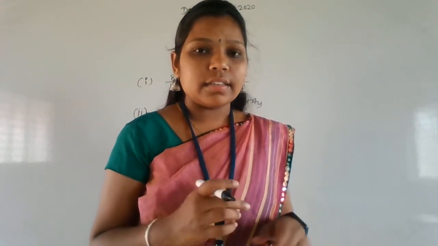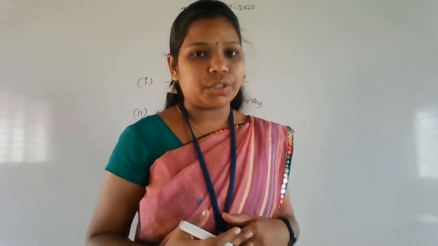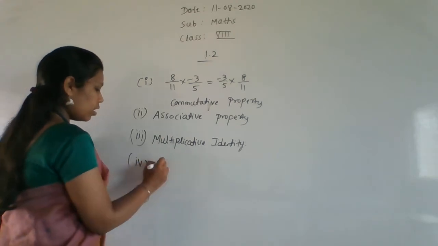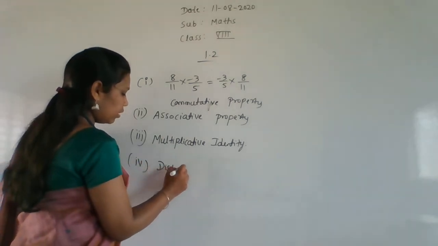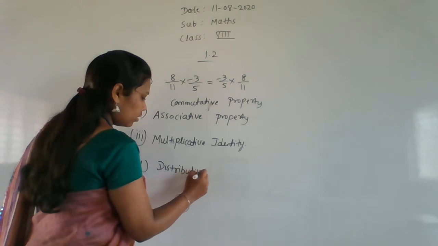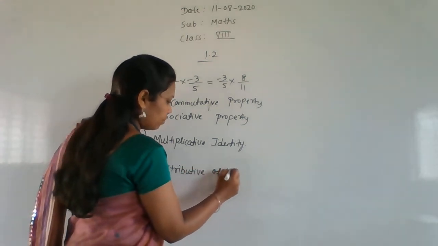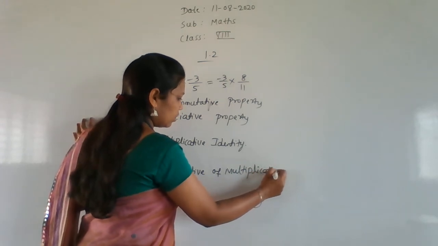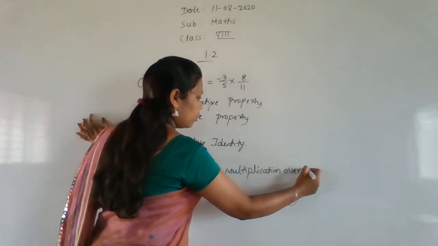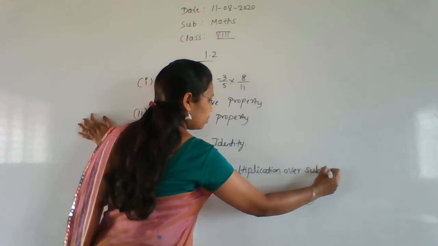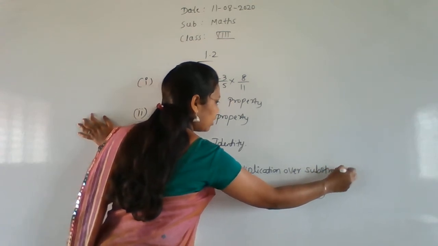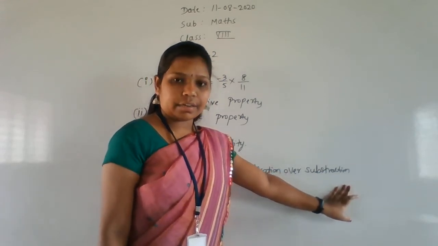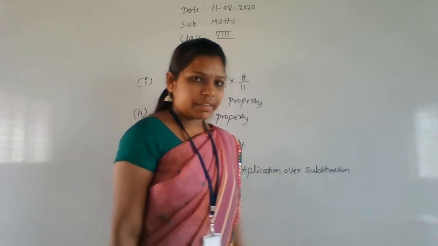If there is a plus, then we can say it is over addition. So write the fourth answer as the distributive property of multiplication over subtraction. If there is a plus symbol, then we say over addition. Getting my point, everyone?